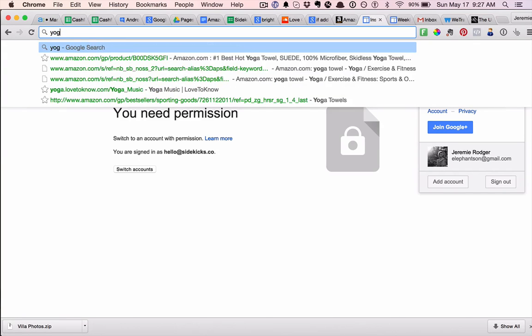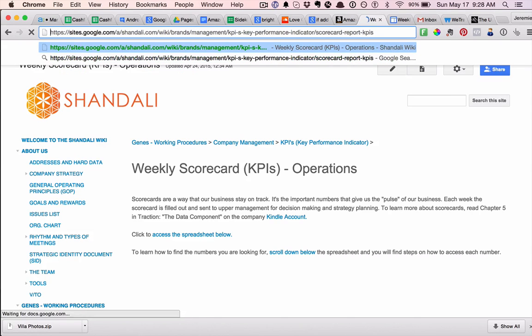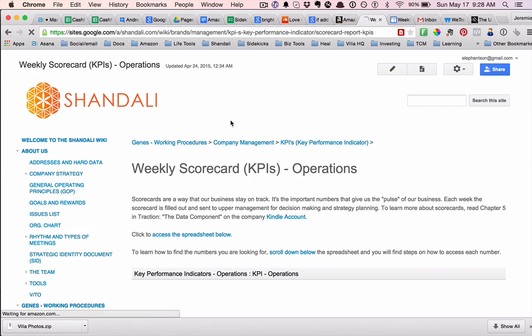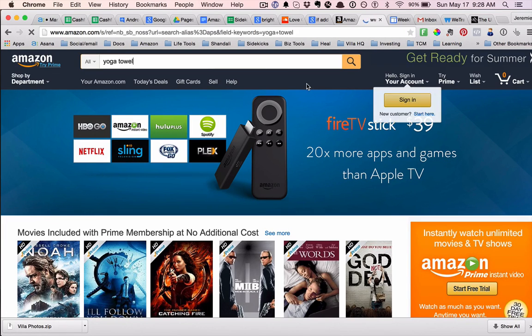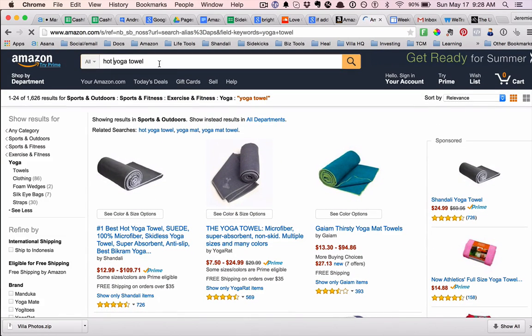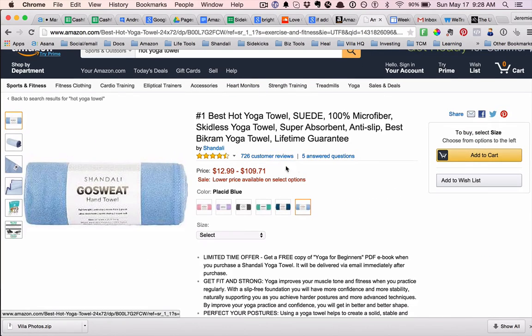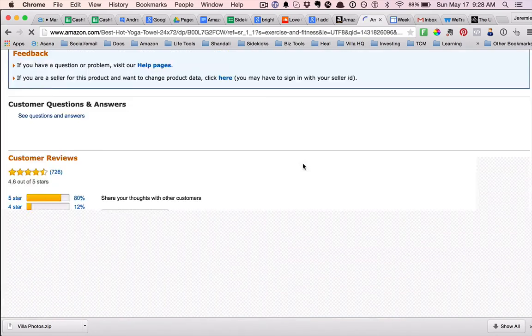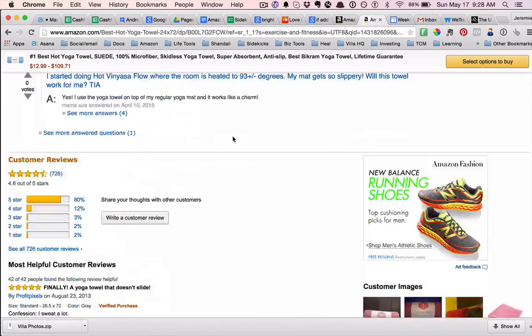So if you look on the products, oh, that's not the one I'm looking for. Doesn't work out. Okay, let's just go to Amazon.com and then look at yoga towel. Right, let's take a look at hot yoga towel. So we are number one. That's pretty good. Scrolling down here, number one. That's good. So if we look at the reviews, right?